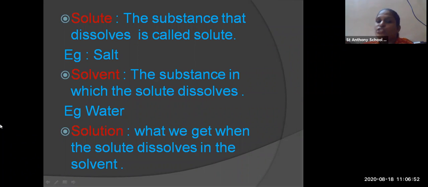Then next, solution. When the solute dissolves in a solvent, at that time a solution is prepared. Okay, when you prepare sharbat, what happens? In water you add sugar, salt and lemon, and you make a cold drink. Okay, that is lemon sharbat. So what you make is called a solution. When all the things come together, that becomes a solution. Okay, I hope you are clear with all these things.